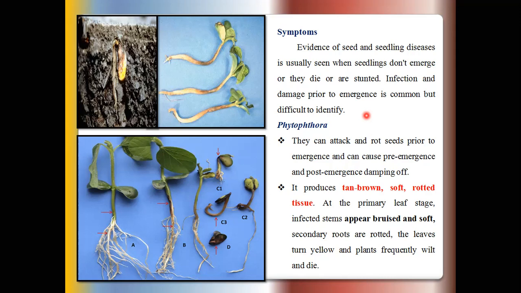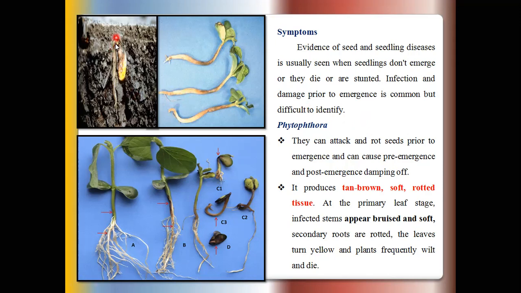These spores directly infect germinating seeds or seedlings, developing pre-emergence rot and post-emergence type symptoms in soybean.